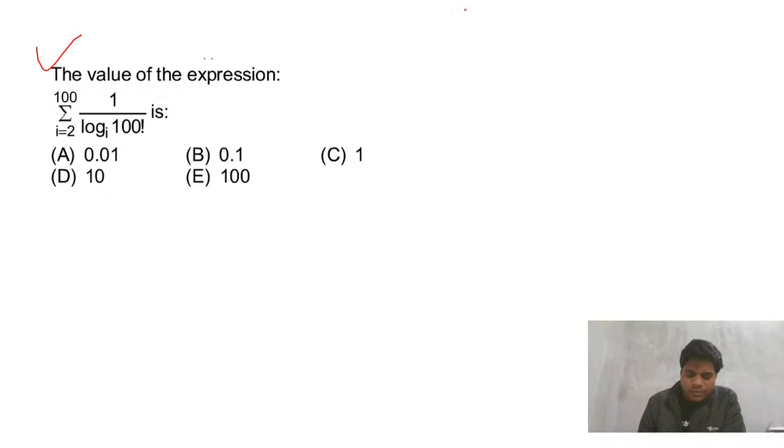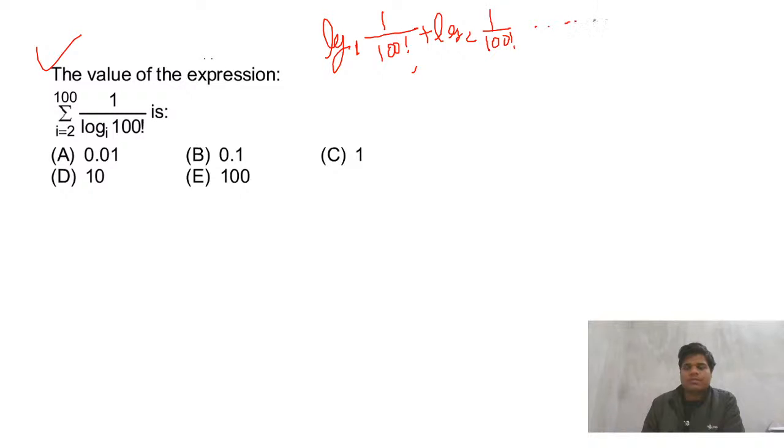Okay, so for this, what we can see is this is your log, and 1 upon, so 1 to 100 we have to write upon 1 to 100. So log, and this is base 1, and this is 100 factorial, log 2 and 100 factorial. So this way it will keep on going. Now log 1, log 2, the bases are different, so we cannot multiply.